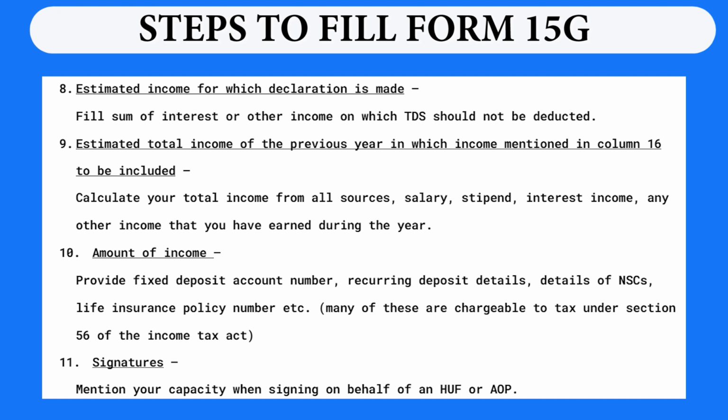Step 9 is calculating your total income from all sources: salary, stipend, interest income, any other income that you have earned during the year. Second last step is providing fixed deposit account number, recurring deposit details, details of NSCs, life insurance policy number, etc. Lastly, mention your capacity when signing on behalf of an HUF or AOP.